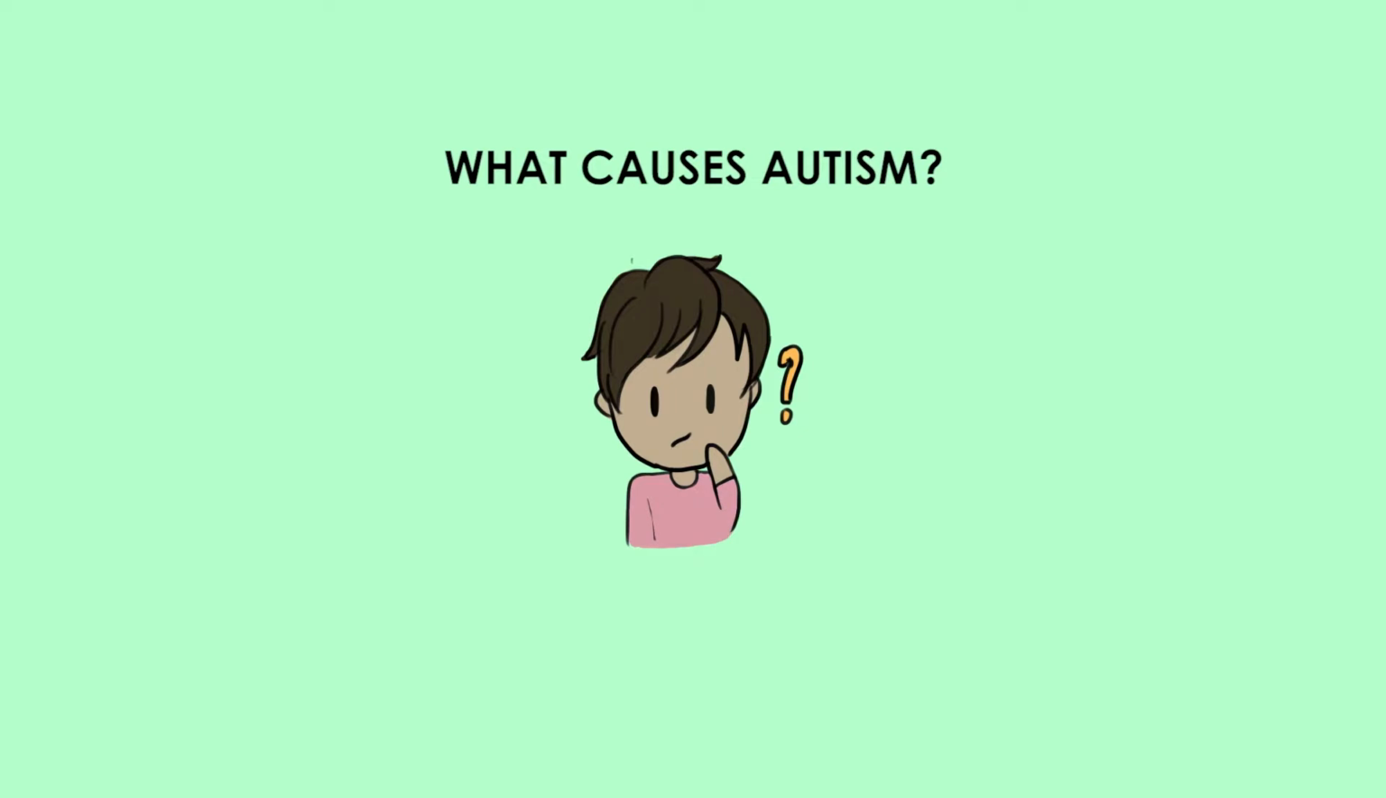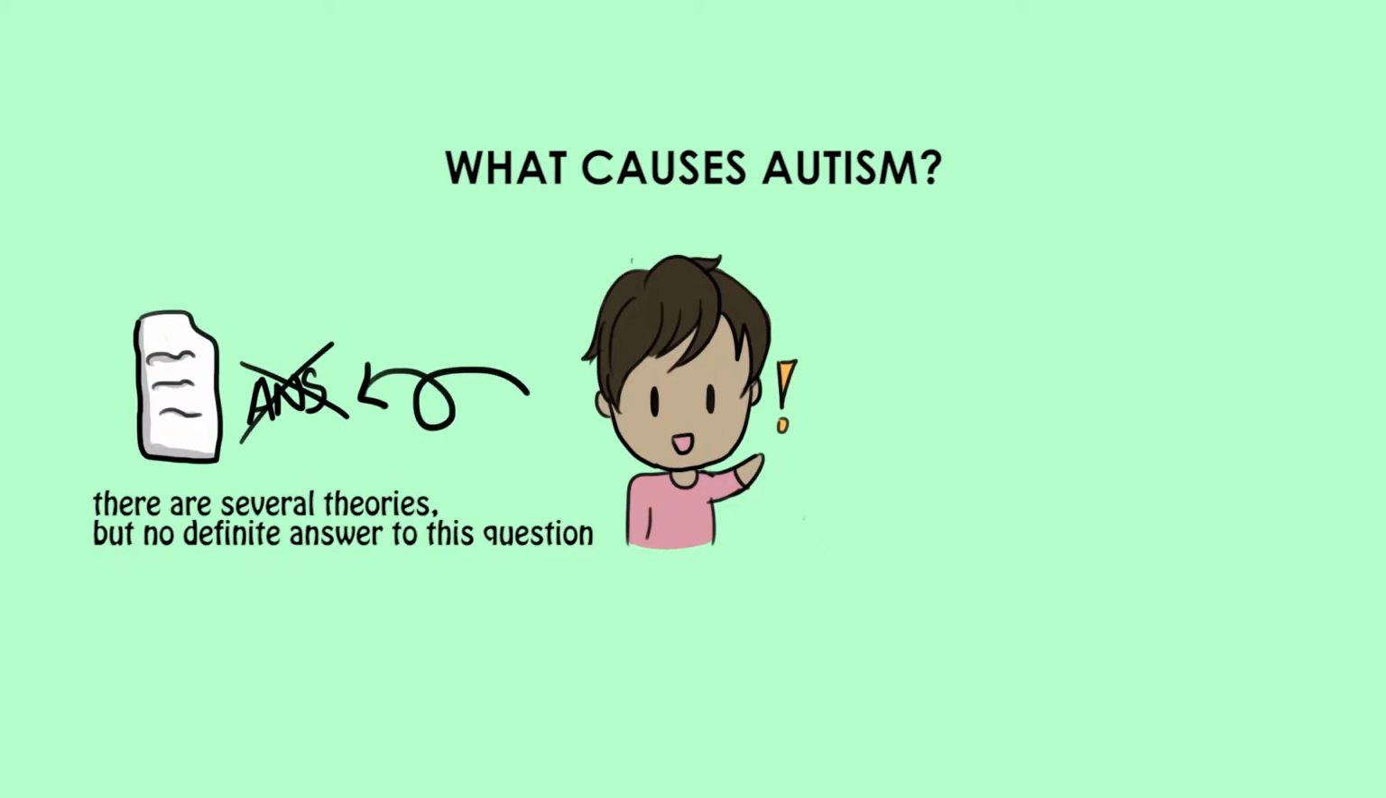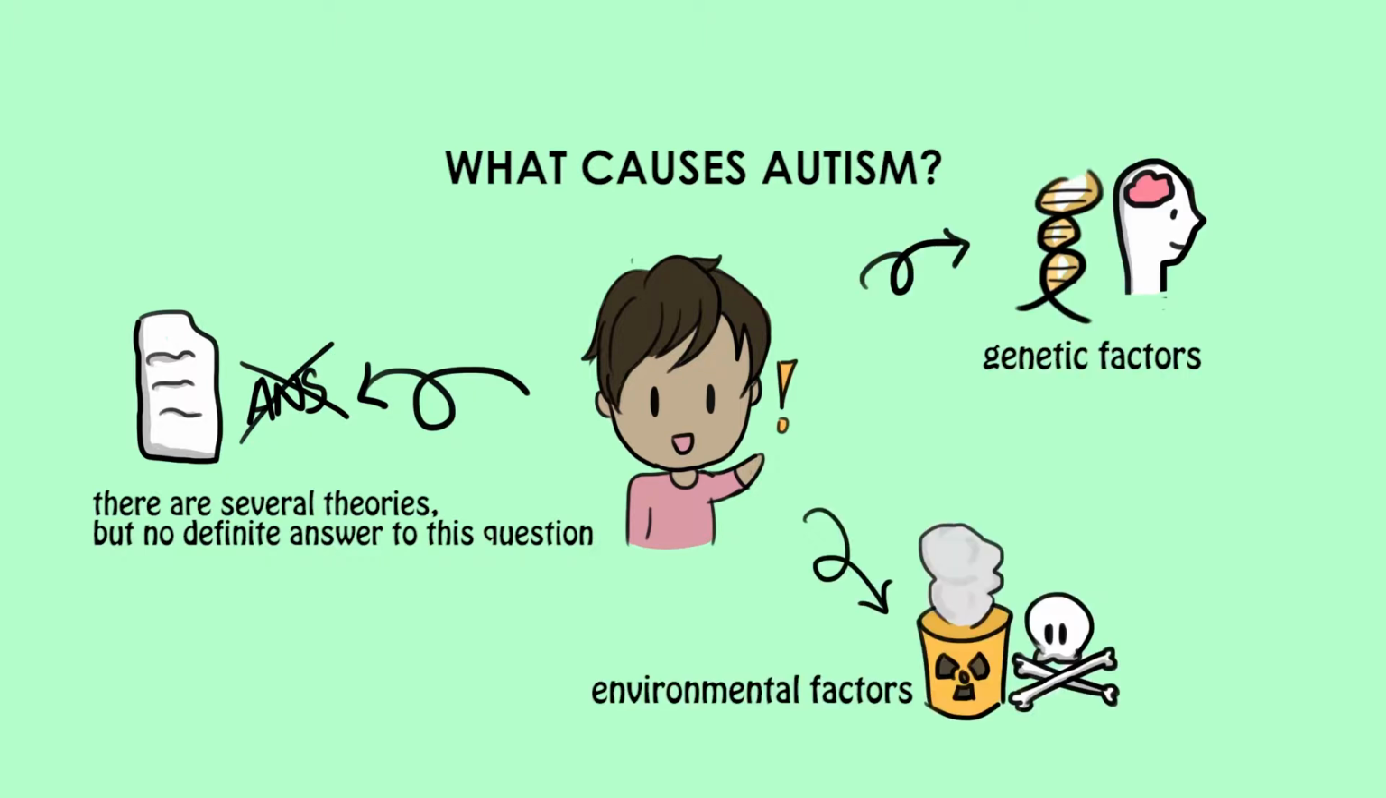What causes autism? Despite the many theories, there is no definite answer. Nonetheless, research shows that different factors, including genetic and environmental factors affecting a child's brain development, can cause autism.